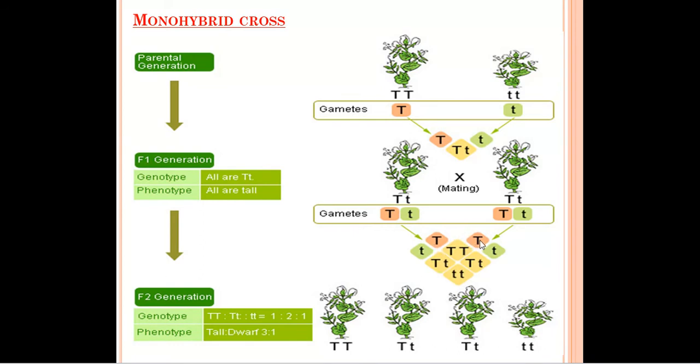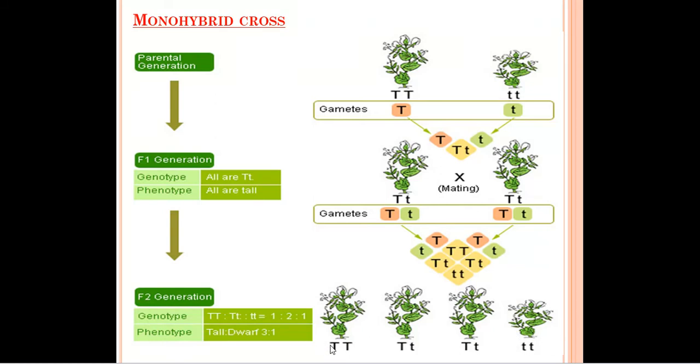Capital T will combine with capital T to form this TT combination. Now this T will combine with this T to form capital T and small t. In the next section, this small t will combine with the capital T to form capital T and small t, and the last one, small t will combine with small t to form the tt combination. So we have 4 plants in this one. In this, 3 plants were of tall height, but only one plant is of short height.